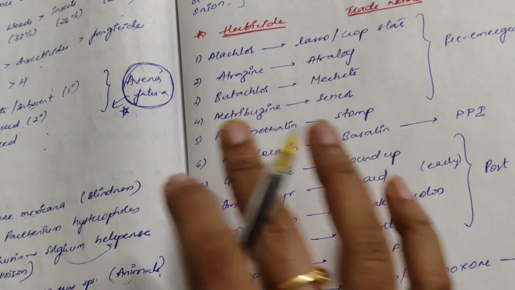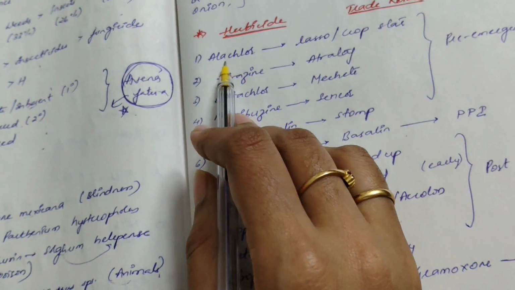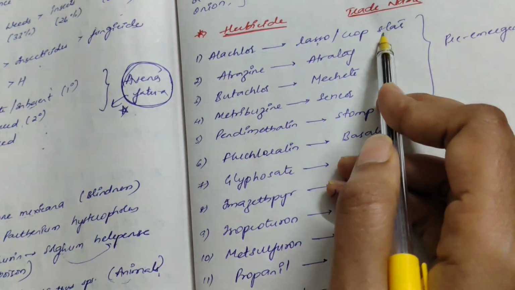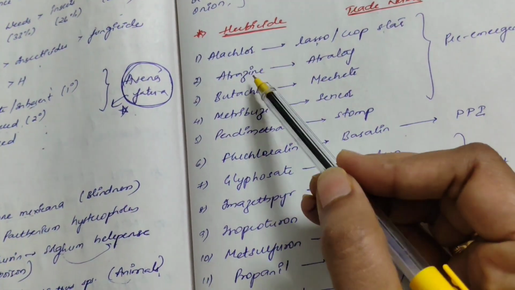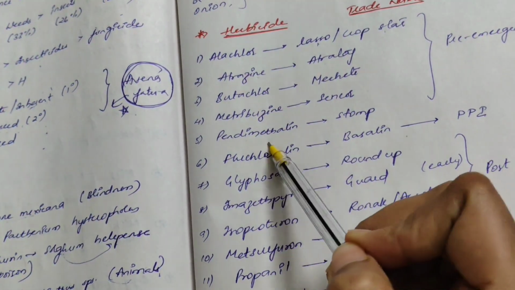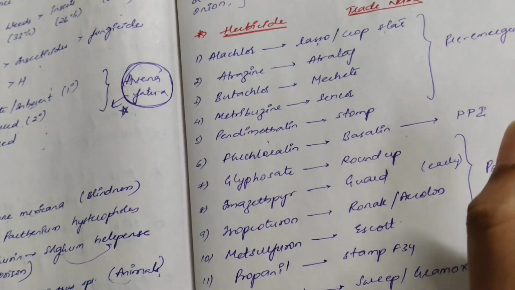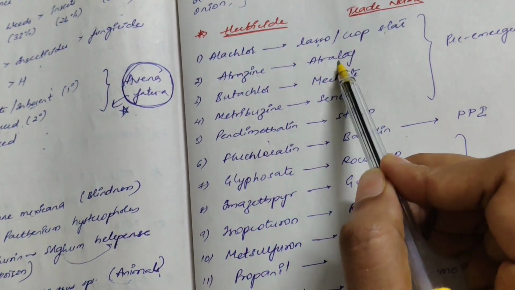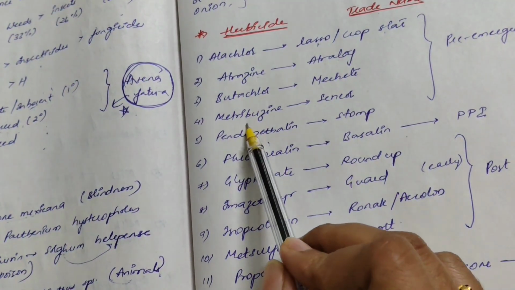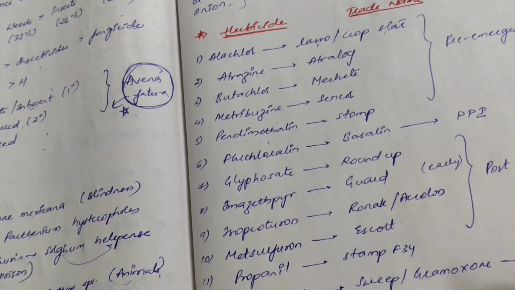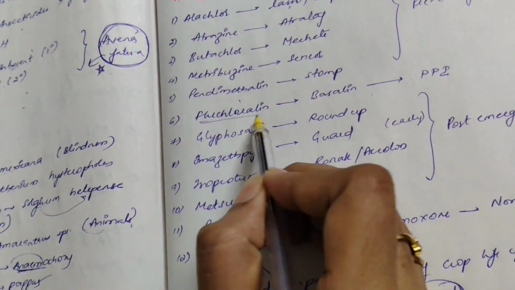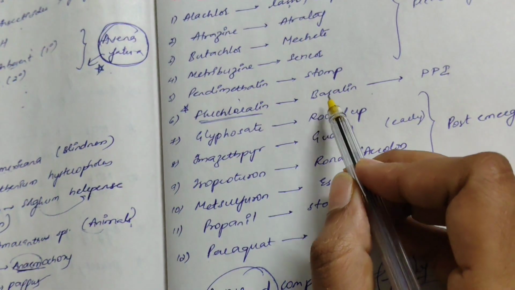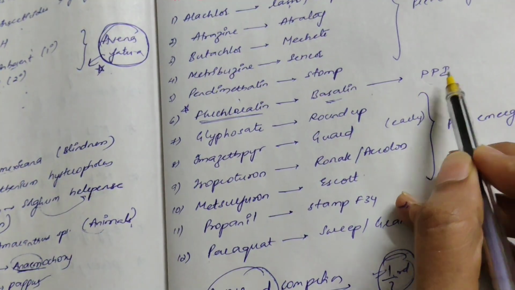Now the herbicide trade names. For alachlor, the trade name is Lasso or Crop Star. Alachlor, atrazine, butachlor, metribuzin, pendimethalin, these five are pre-emergence herbicides. Atrazine, Atrataf; butachlor, Machete; metribuzin, Sencor; pendimethalin, Stomp. After that, fluchloralin, very important, trade name Basalin, it is a pre-plant incorporation.